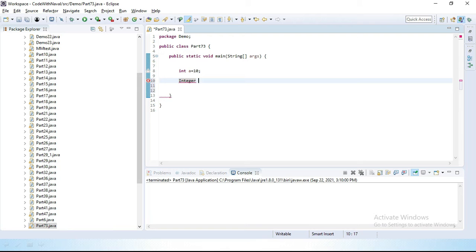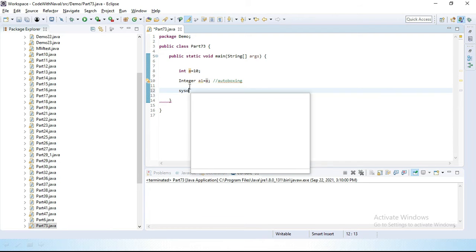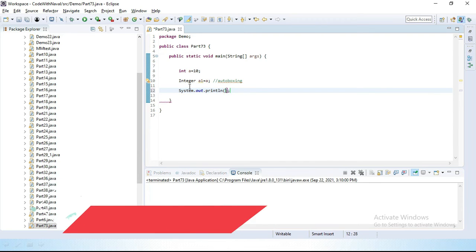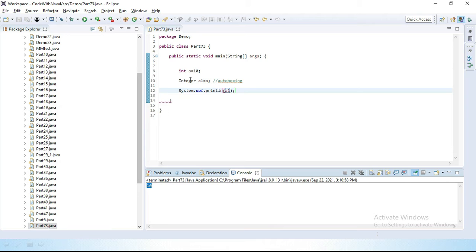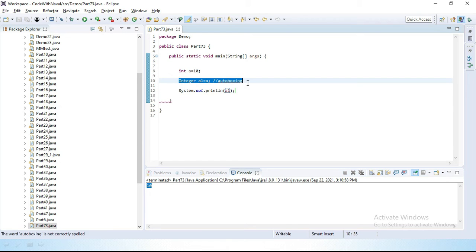When we directly store a into a1, this is called autoboxing. Here we are simply converting a primitive data type to an Integer, a primitive data type to a wrapper class. Now let's print this: System.out.println(a1). Let's save and run this, and here you get the value 10. This operation is called autoboxing.